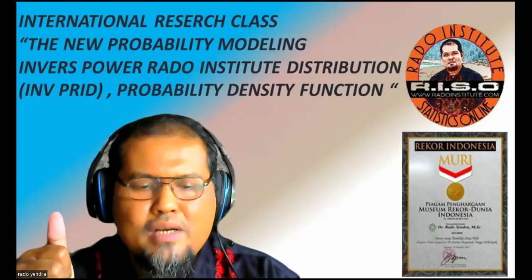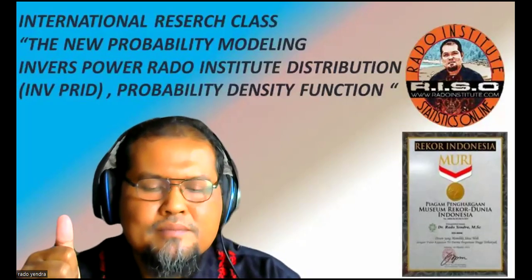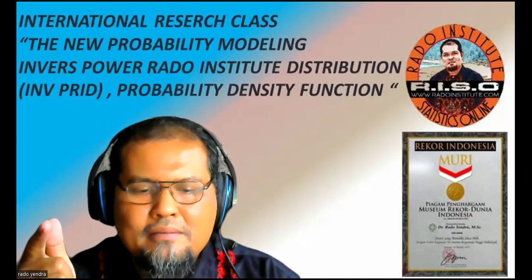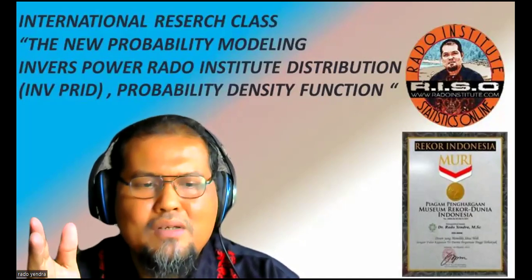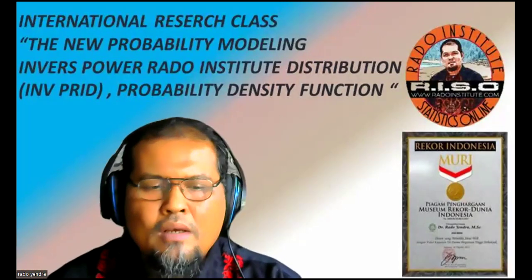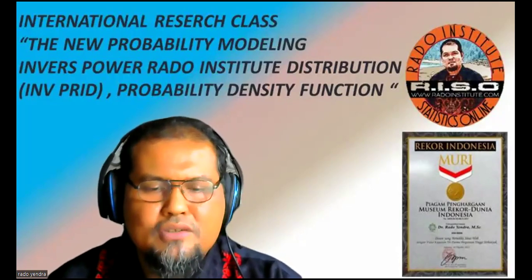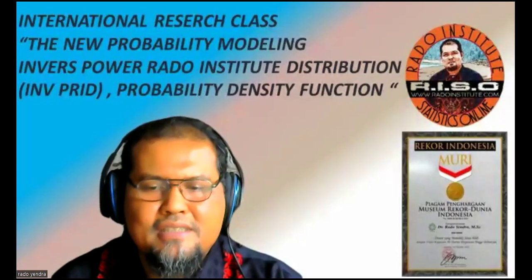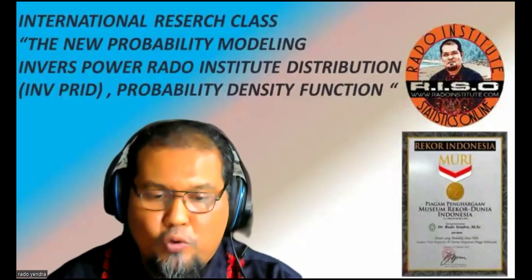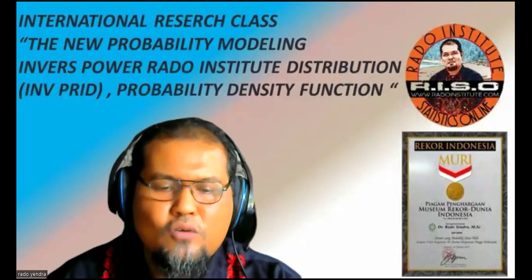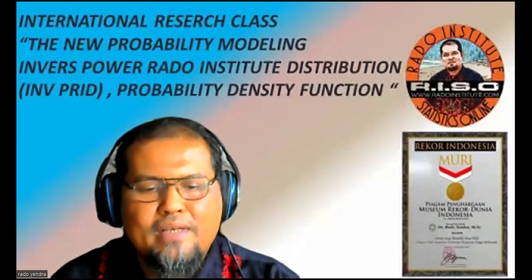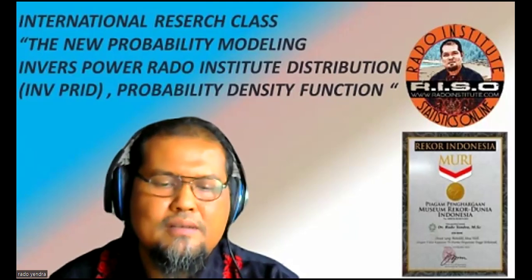The first model we call the Rado Institute distribution. The second model we call the Power Rado Institute distribution. And the third model we call the Inverse Power Rado Institute distribution. For this first session, we will talk about the probability density function. Of course, maybe in the next session, we will talk about some properties like the cumulative distribution, the first or second moment, the survival, and the hazard function.